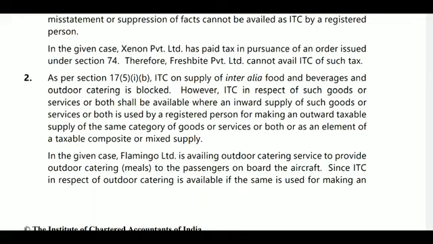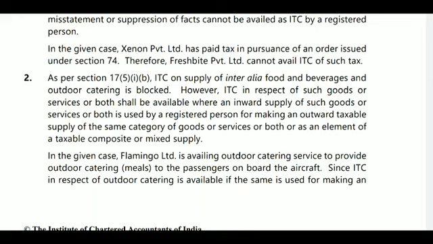In our case, under section 17(5), ITC on supply of food and beverages and outdoor catering services is blocked. So outdoor catering services will be blocked. However, ITC in respect of such goods or services or both shall be available where the inward supplies of such goods or services or both are used by the registered person for making an outward taxable supply of the same category of goods, services or both, or as an element of a taxable composite or mixed supply.